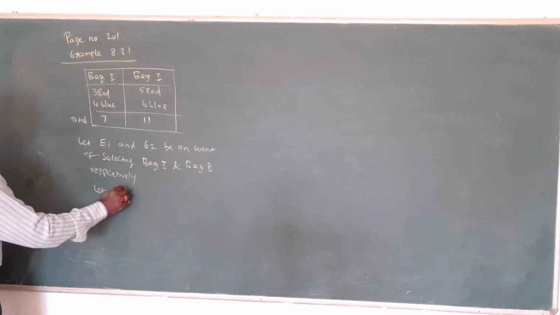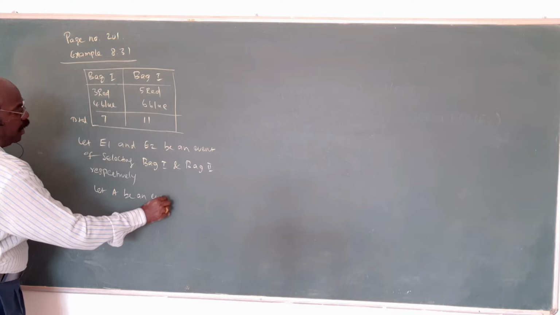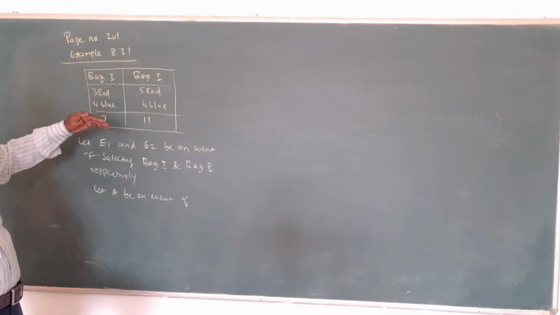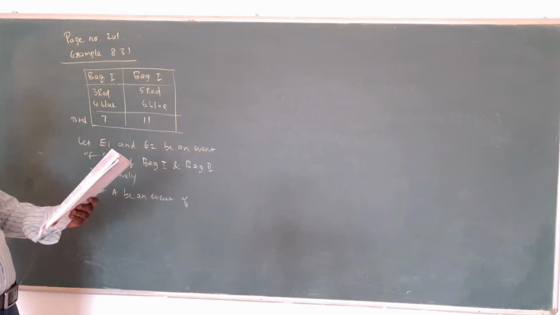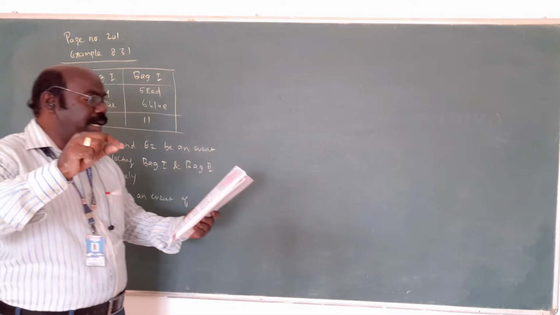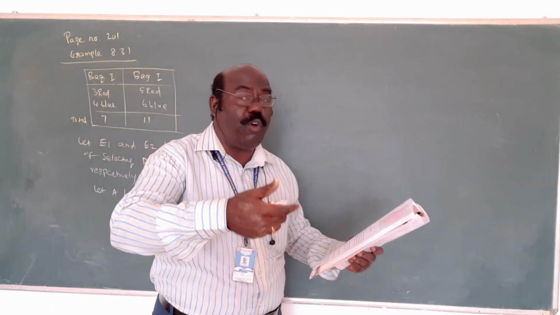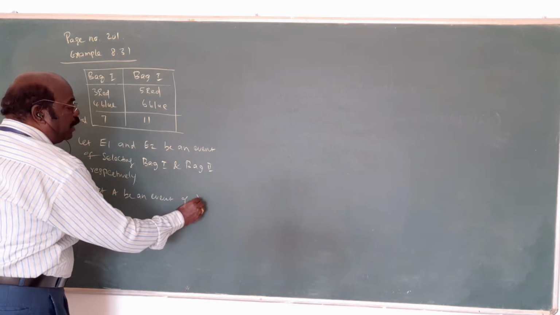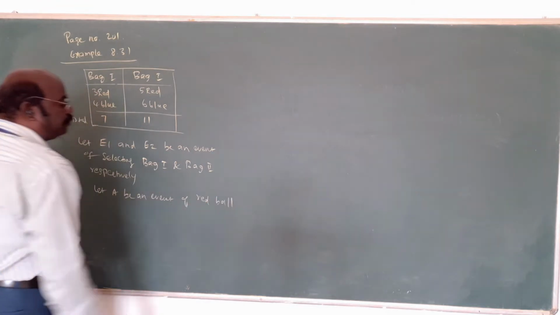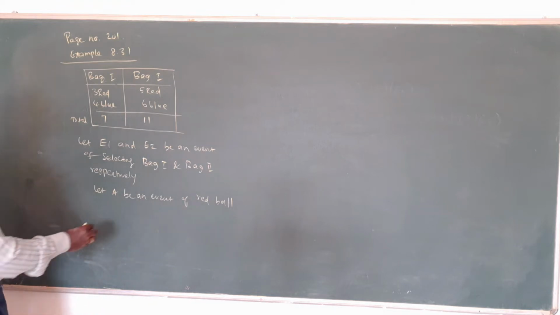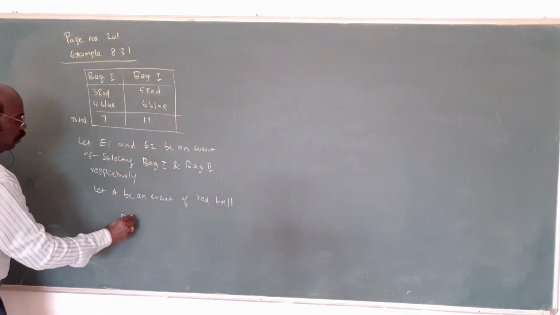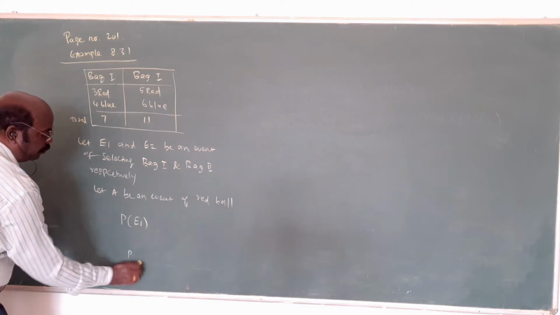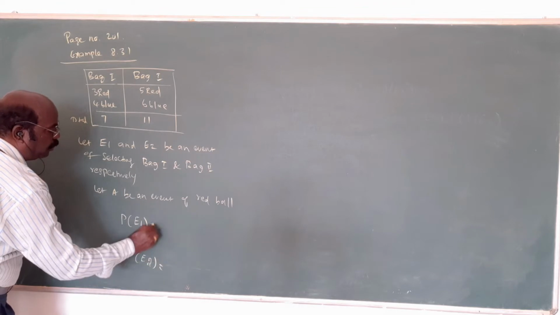Next, when you select any one of the bags, one ball is drawn at random from one of the bags and it is found to be red. Therefore, let A be the event of a red ball. This is the concept. Now first, out of 2 bags, P of E1 and P of E2. This is our concept.